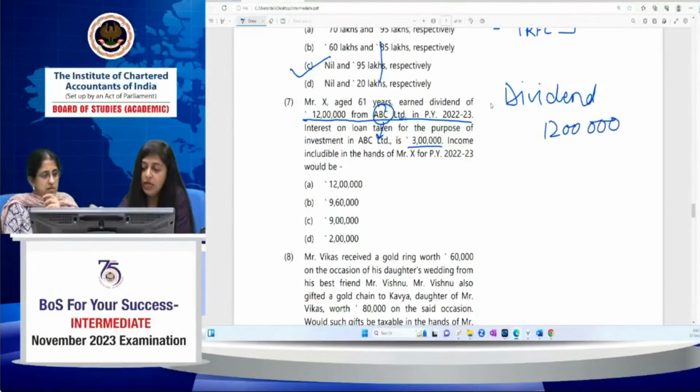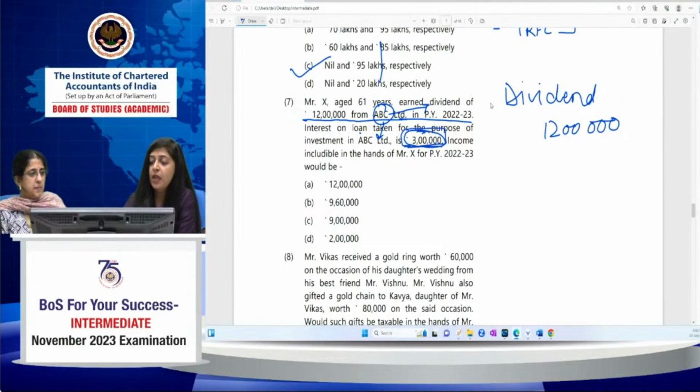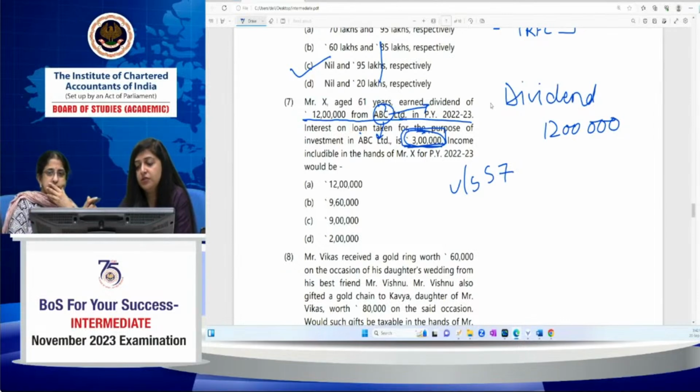What about this 3 lakh, which Mr. Hasan incurred because he has taken a loan to invest in the shares of ABC Limited, from which he got the dividend amount? What about this interest expenditure? Under section 57, permissible deductions are provided, that what kind of deduction you can claim from the income you are earning under the head income from other sources.